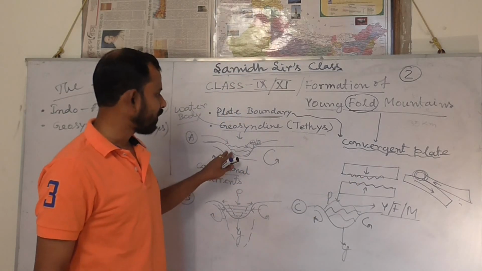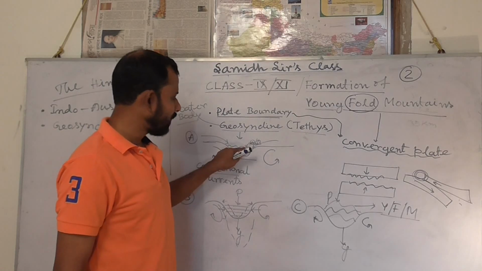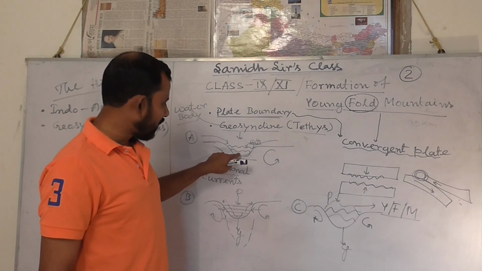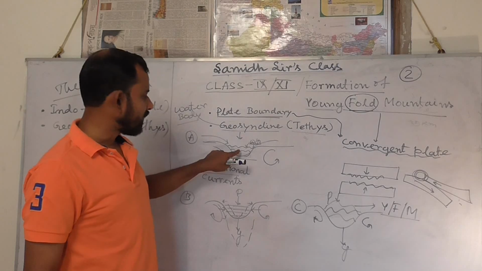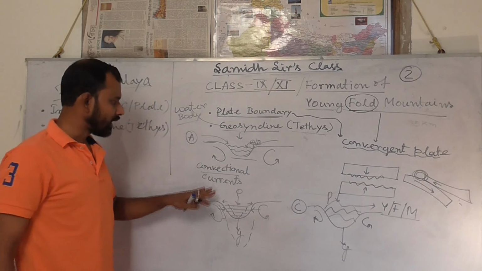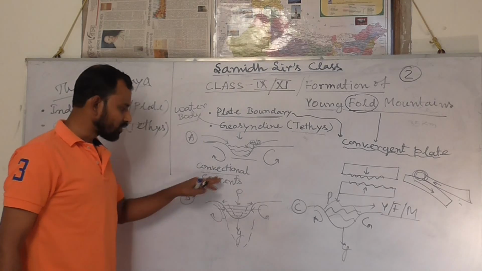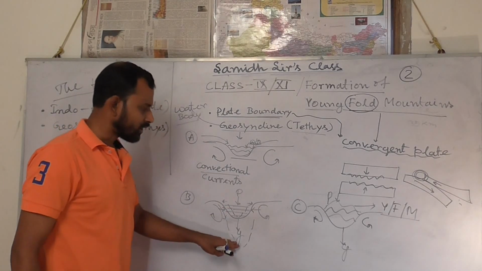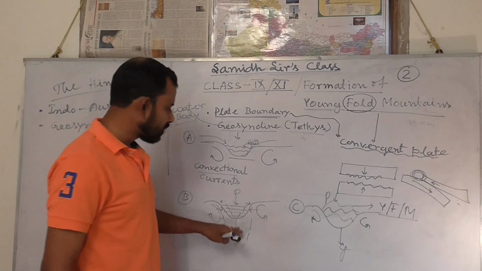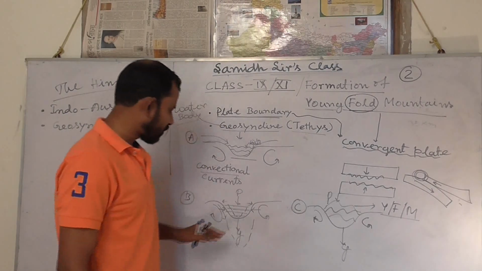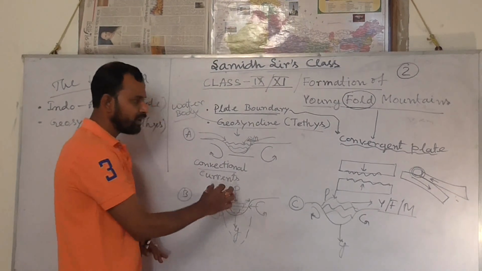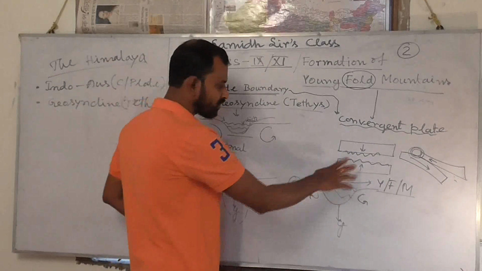They develop from the phenomenon related to sedimentation, and side by side the convection currents, the pressure and the gravitation, which is pulling the geosyncline towards the very interior portion.